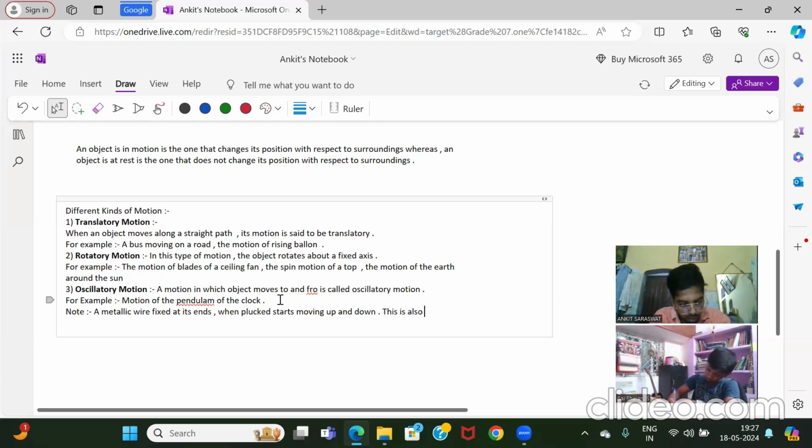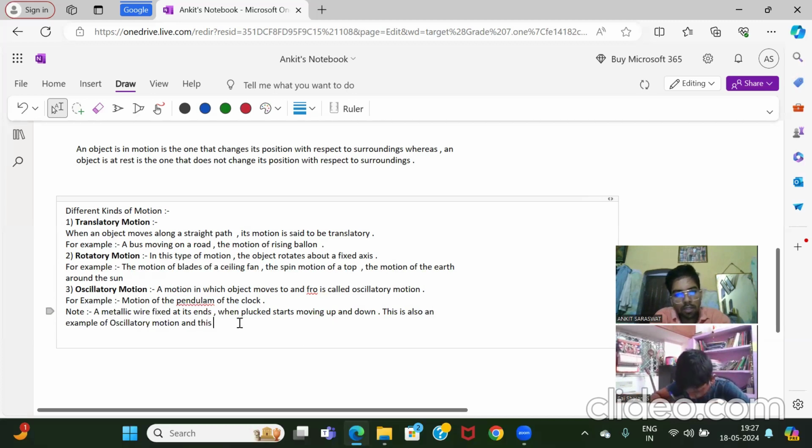This is also an example of oscillatory motion, and this type of motion is called vibratory motion, where the object moves to and fro. Clear?